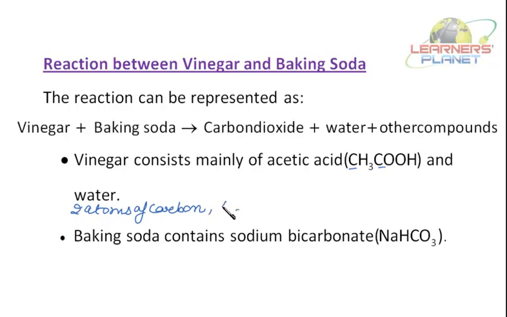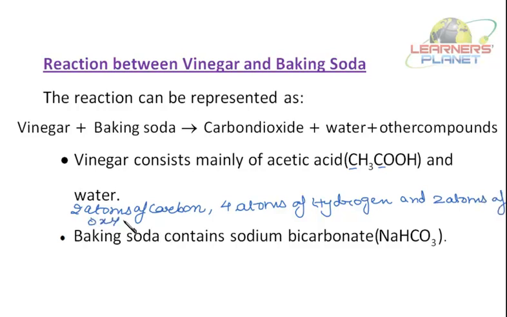Then 4 atoms of hydrogen and 2 atoms of oxygen. That is present in acetic acid, that is vinegar. Vinegar is the dilute solution of acetic acid. That is, much more amount of water is present. Say acetic acid is less and water is more.